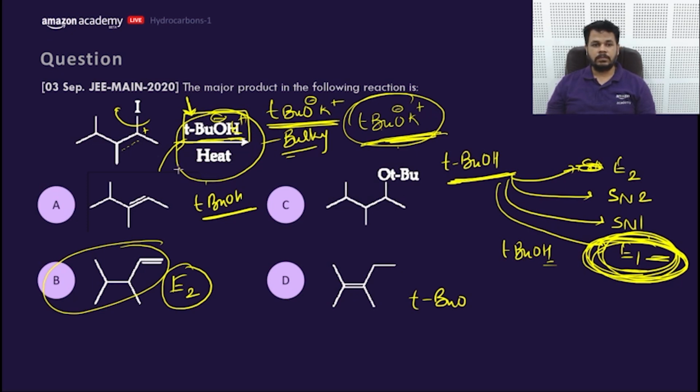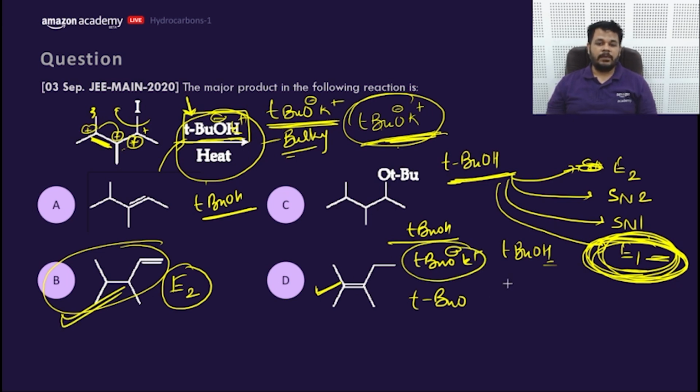E1 elimination means a carbocation will form here, and it would be having fewer hydrogens, so it will go here. It will create 4 hydrogens, then it will go here. It will create one more hydrogen, and then it will go for E1 elimination. That means this would be the product. So where is the option? Yes, D should be the option if it is TBUOH. If it is TBUO minus K plus, this would be the answer. Getting my point? Clear? So it might be a typo error.